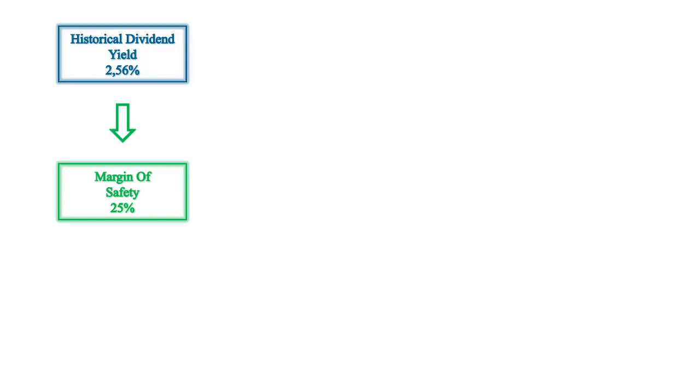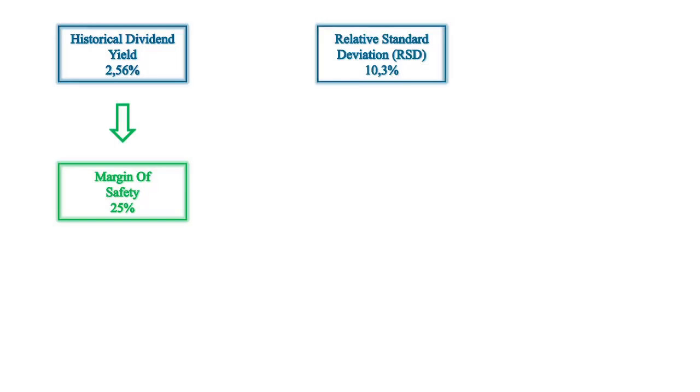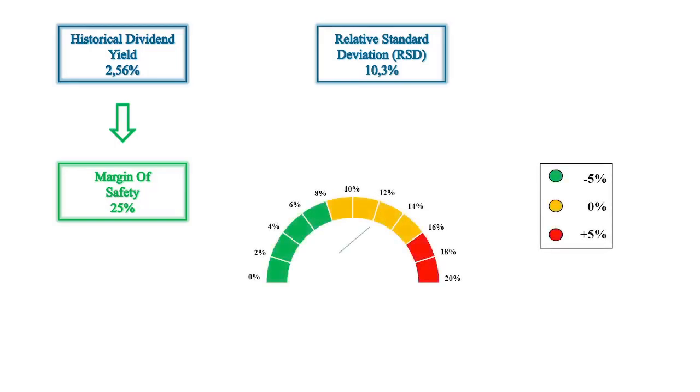A high relative standard deviation would heighten my risk of investing at a bad timing. As said earlier, the relative standard deviation for Intel is 10.3%. This value is in the yellow section of a rating scale. Therefore, the margin of safety doesn't change.